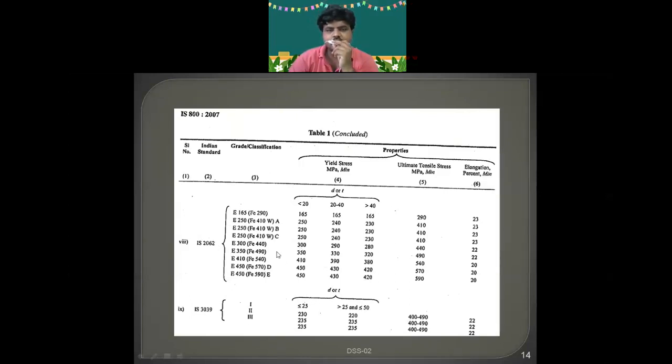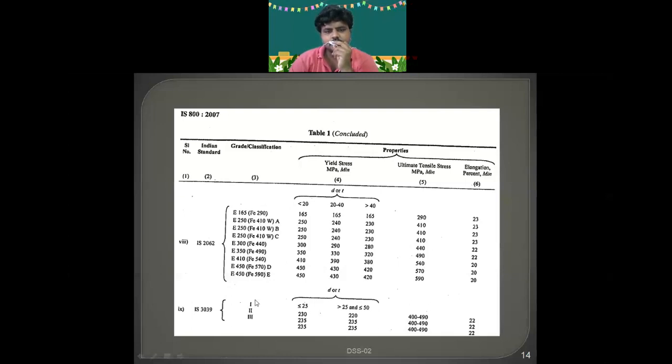Now see one more thing, E165, FE290. What does E165 mean? 165 indicates yield stress. For that, what will be the ultimate stress? 290. Similarly, E250, in that you have B, C. Same thing but different subgrades. When you are dealing with E, you have to give the yield stress. When you are giving with the FE, you are supposed to give the ultimate stress.